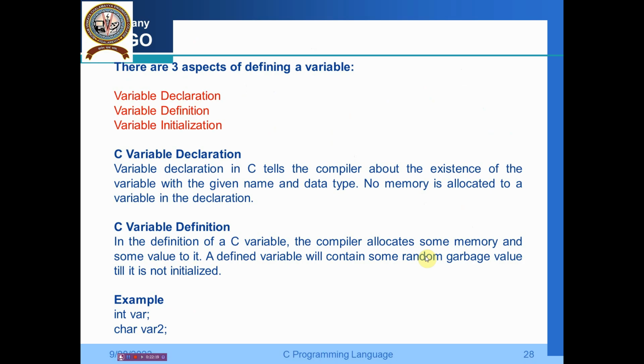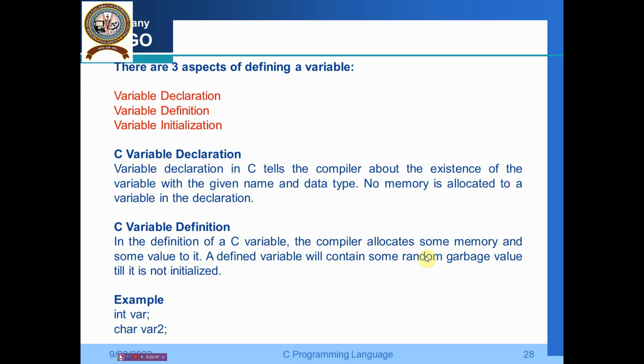There are three aspects of defining a variable. The first one is the variable declaration, the second one is the variable definition, and the third one is the variable initialization. The variable declaration in C tells the compiler about the existence of the variable with the given name and data type. Is that clear? No memory is allocated to a variable in the declaration. In the declaration, memory is not allocated, it just declares a name.